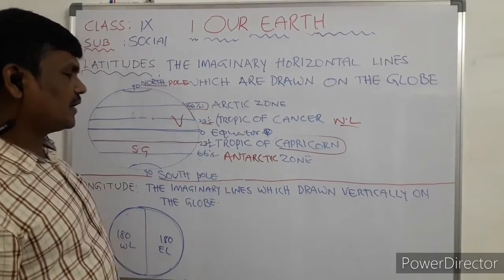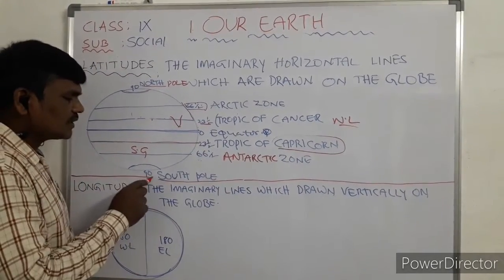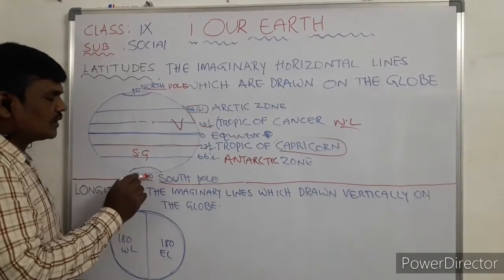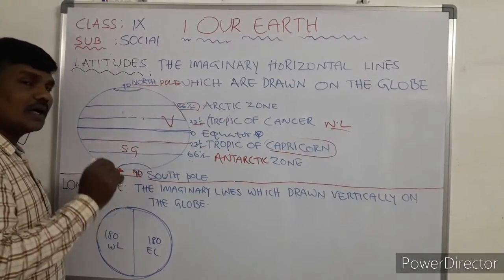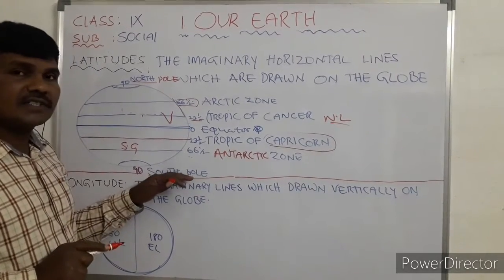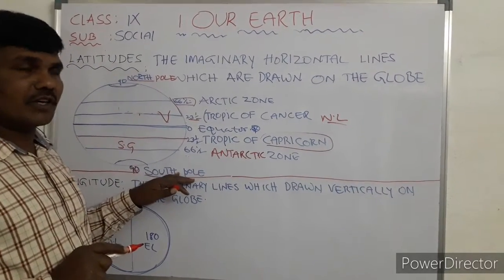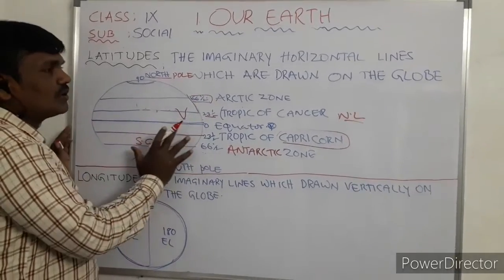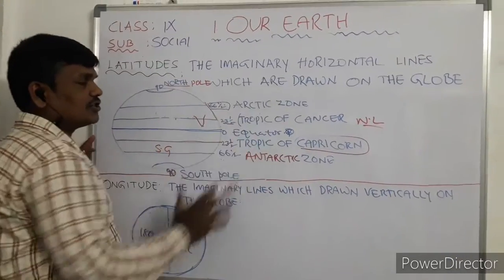Now this is the southern pole. The 90 degrees southern latitude is known as the South Pole, or southern pole. So this is the simple concept of latitude.